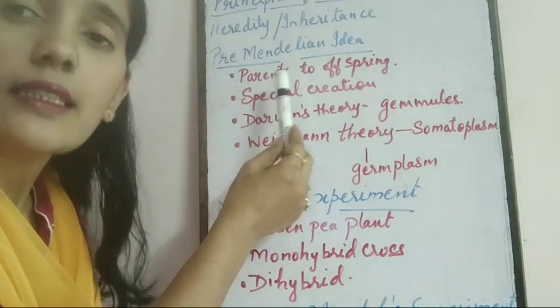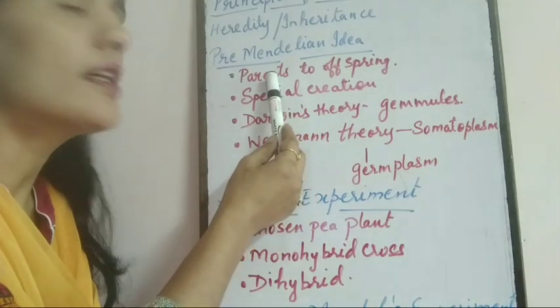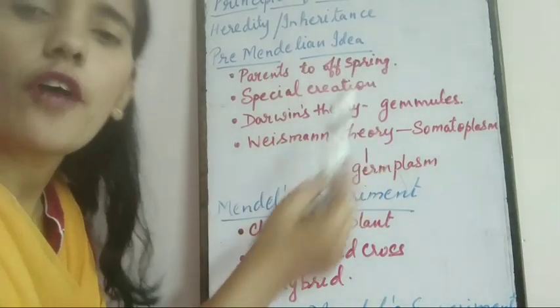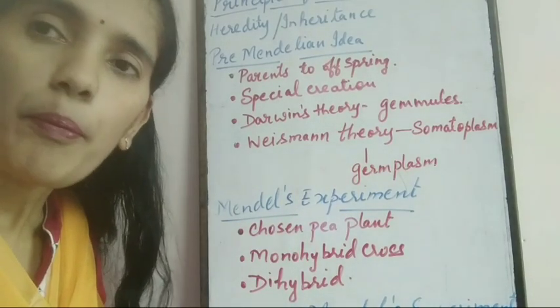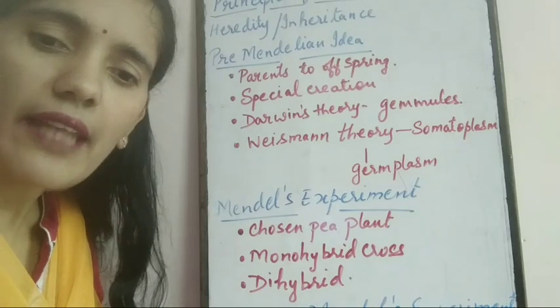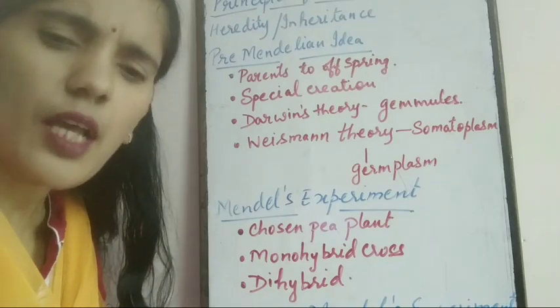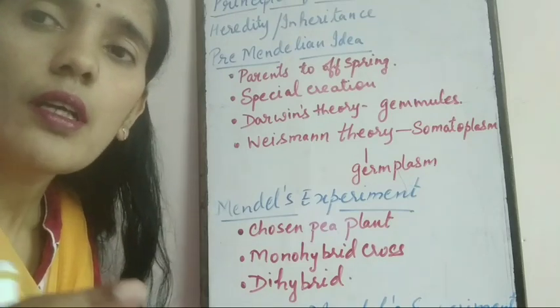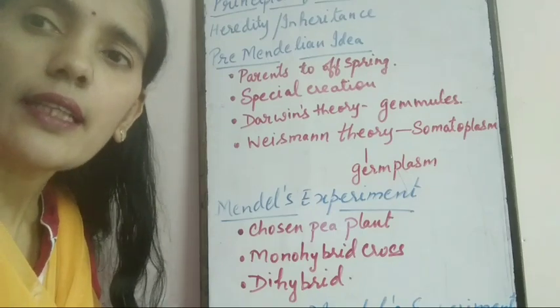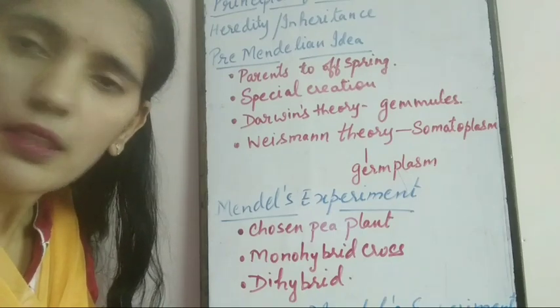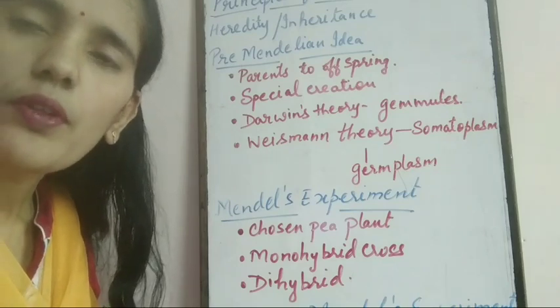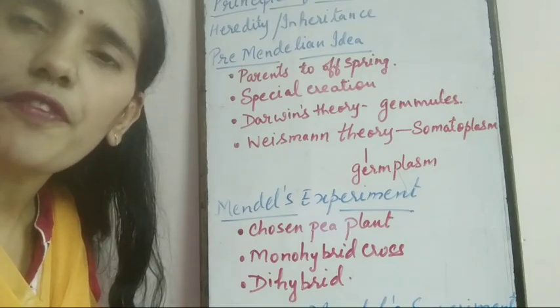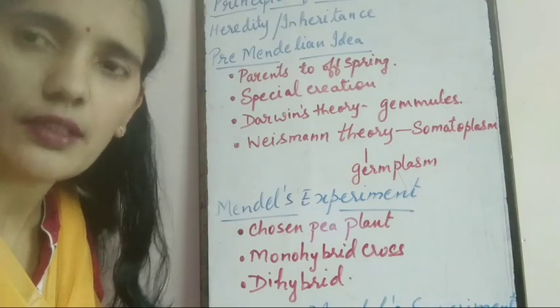In ancient times, men believed that the characteristics from the parents, somehow, they didn't know the process, were blended and transferred to the offspring with the dilution of different parental characteristics.